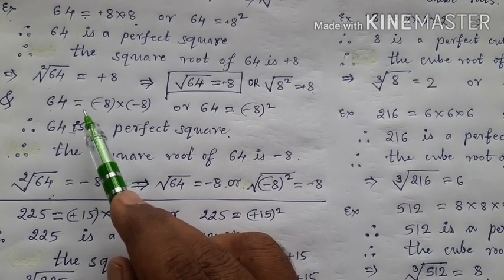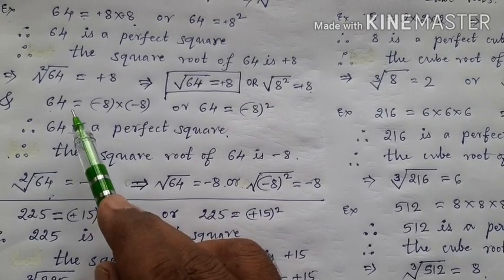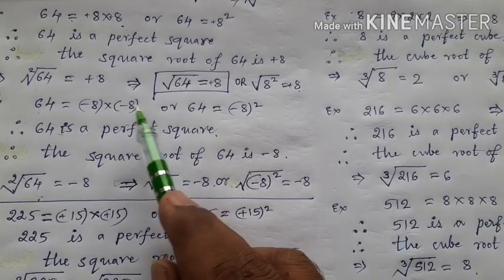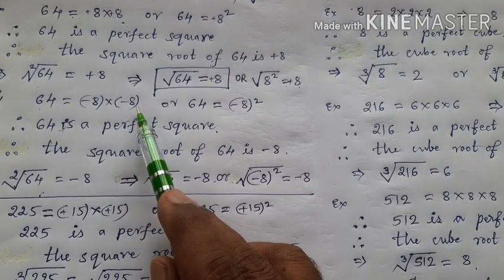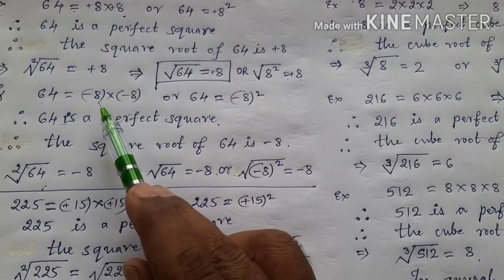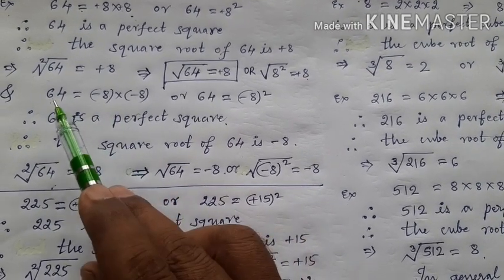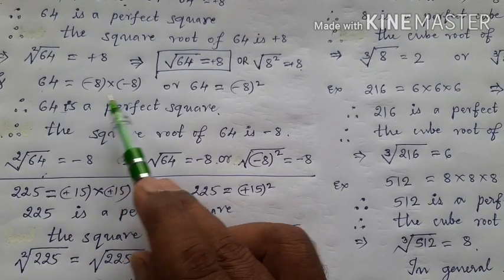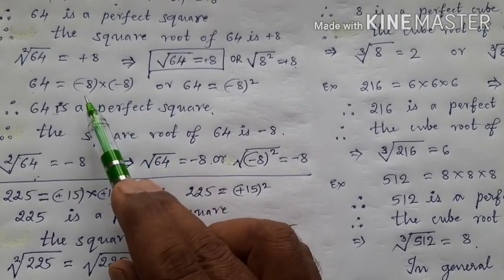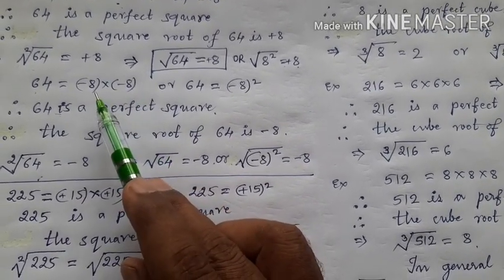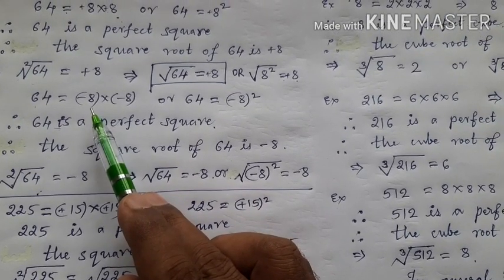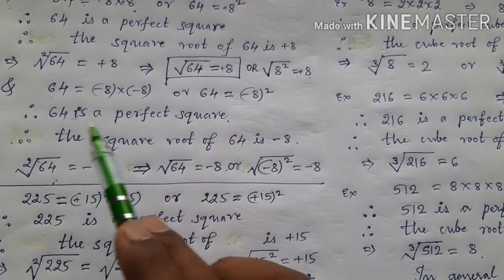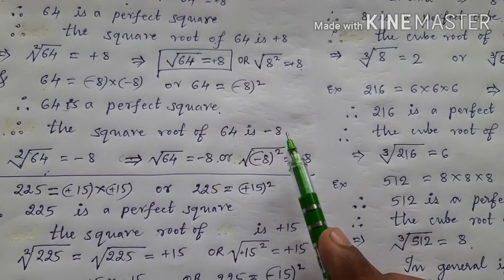Here, to get 64 as a product, which number is multiplied 2 times? Minus 8 is multiplied 2 times. That is why this minus 8 is called the square root of 64. Therefore, we write it as: the square root of 64 is minus 8.